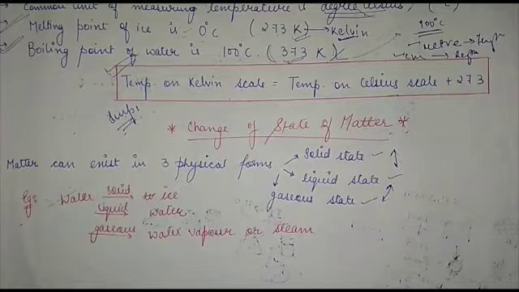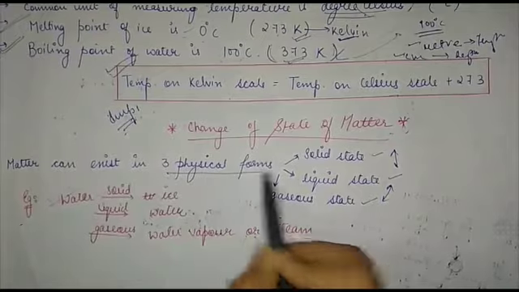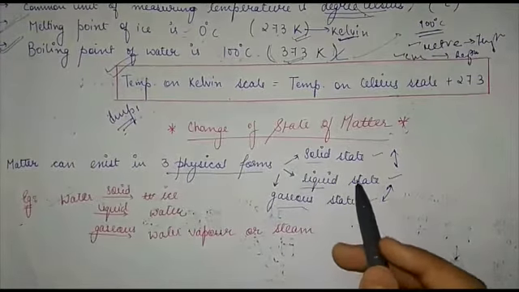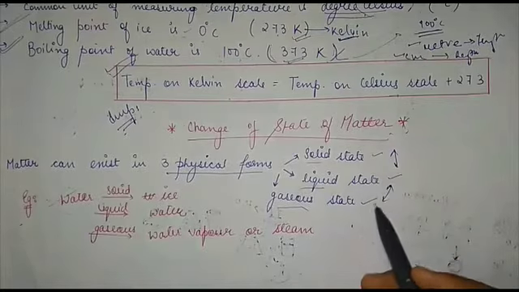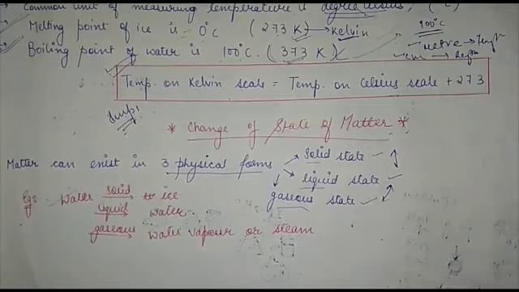In my last video, that is part 3, I gave you some numericals on conversion of Kelvin to Celsius and Celsius to Kelvin scale. And now I'm going to continue with my chapter where our next topic is change of state of matter. You all know that matter exists in three physical forms, that is solid, liquid and gaseous state. But now how we can convert these three states to one another, this is our next topic.